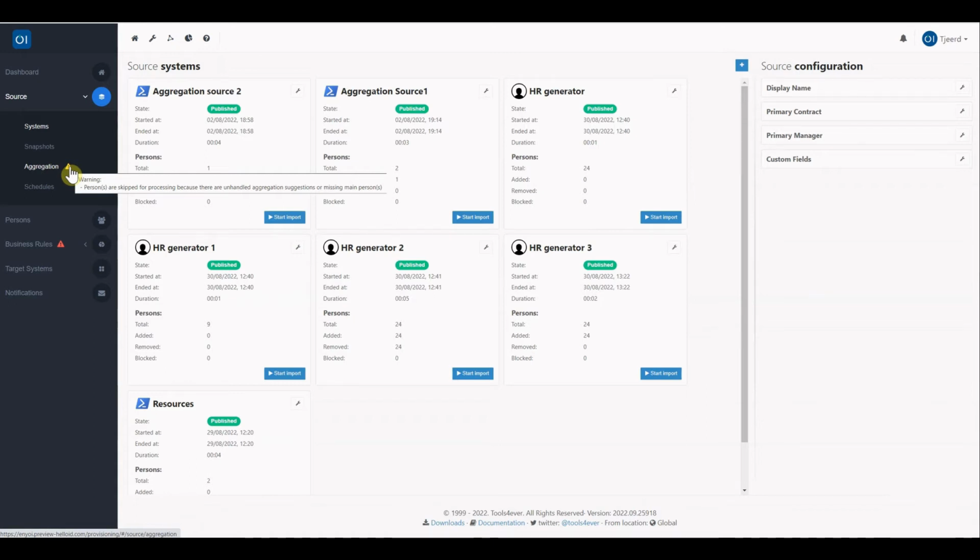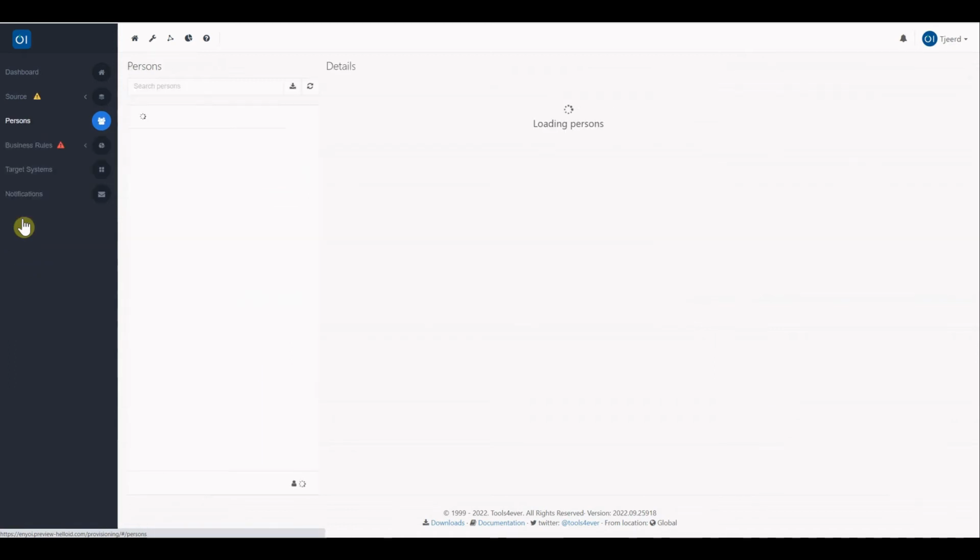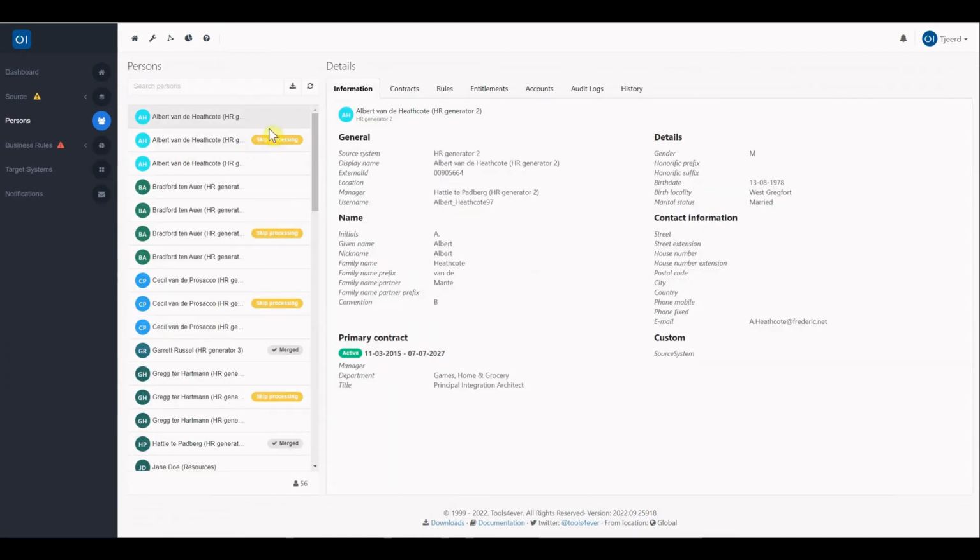Before we start, we would like to show that the automatic merge, which imported some new source data, resulted in a few new persons, and in this case, we have Albert, who has 3 identities, and the Albert from the newly added source, the HR generator system, is skipped from the processing. We will go into detail about what caused this later on in this demo.